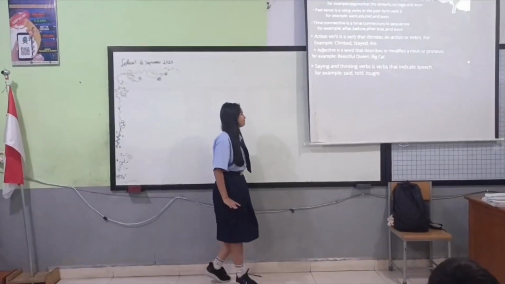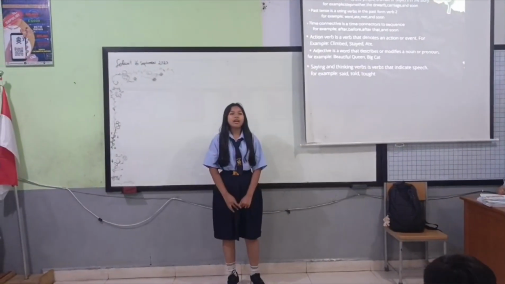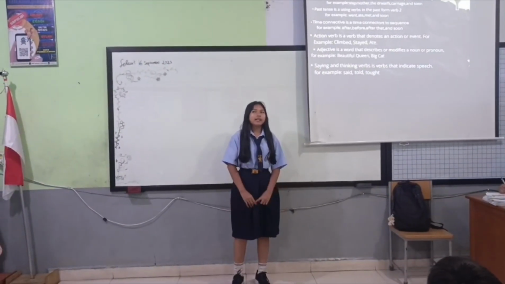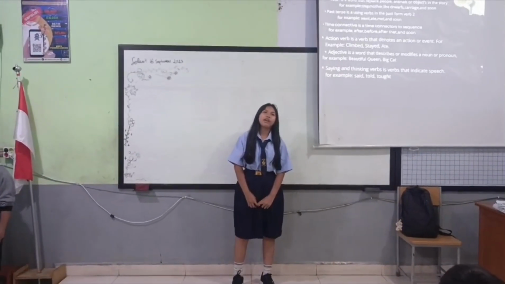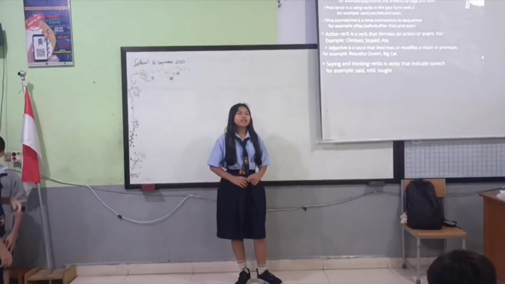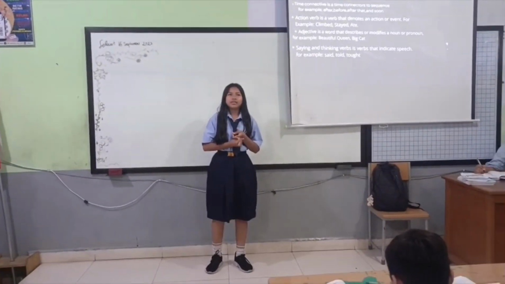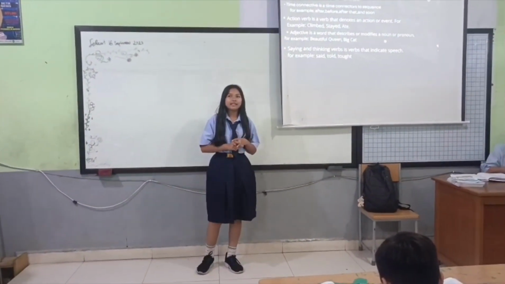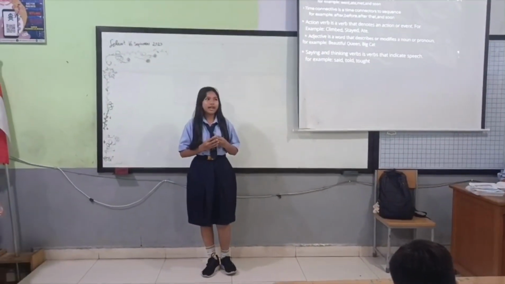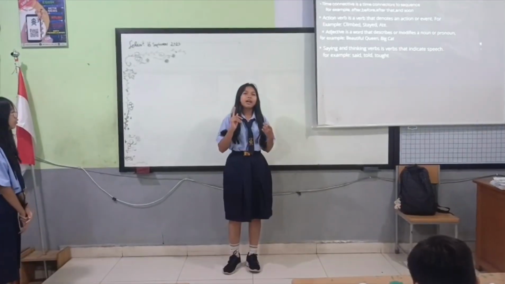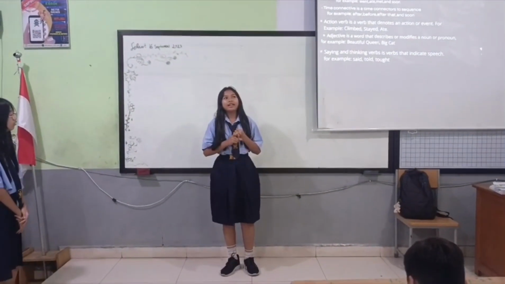Let's start. Language features of narrative text. Noun. A noun is a word that names people, animals, or objects in the story. For example, stepmother and church. Two is past tense. Past tense is using the verb in the past form, verb two. For example, went, met, and so on.